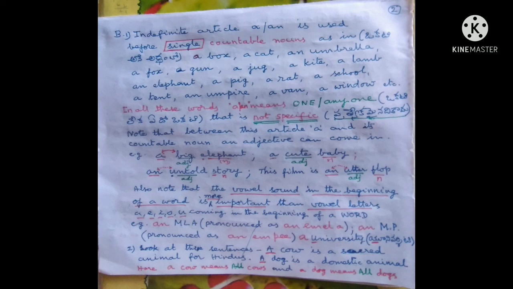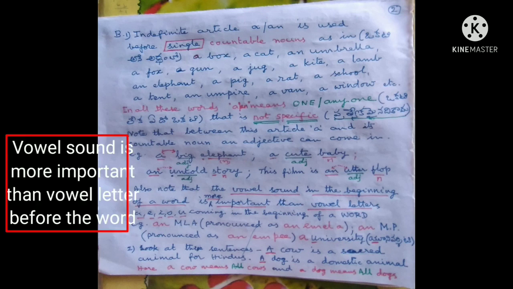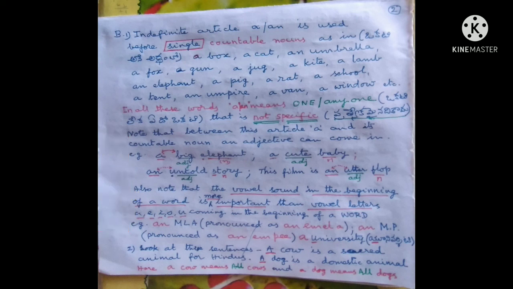Also note that the vowel sound in the beginning of a word is more important than vowel letters A, E, I, O, U coming in the beginning of a word. Example: an MLA, pronounced as "an em-el-ay". An MP, pronounced as "an em-pee". A university. U is a consonant sound, so a is used.